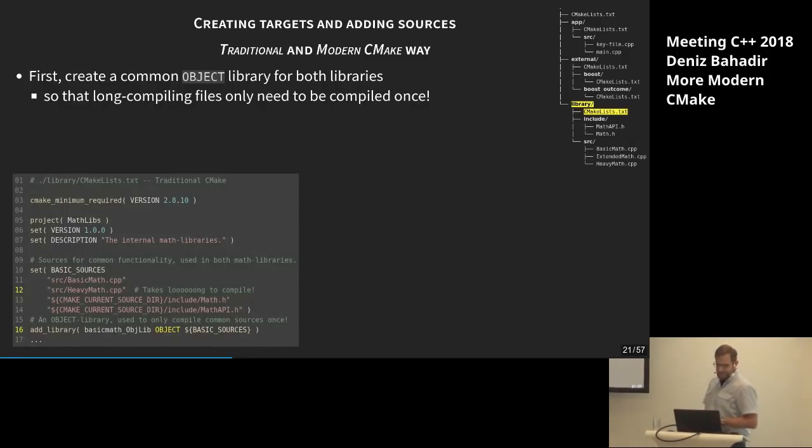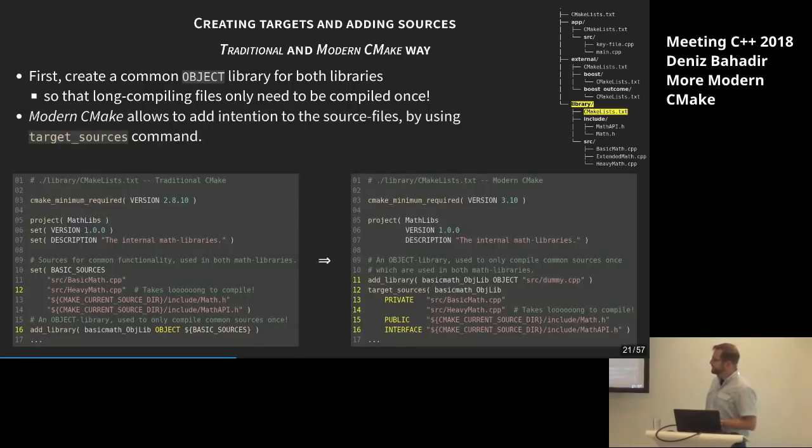Fine, perfect. And in Modern CMake, we would do similar, just a little bit different. We have the target_sources command here in line 12, where we can be more specific to say, okay, these sources are private, just for building, while this here is public, it's needed for building and for using, and the last one is interface, so that's just needed for using. We can be more specific there, that's good, and even the order looks better. First we declare what we want to build, and then we add the sources. That's great, perfect.